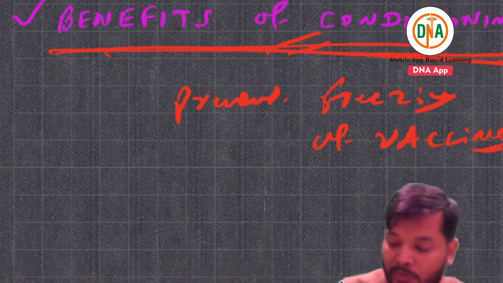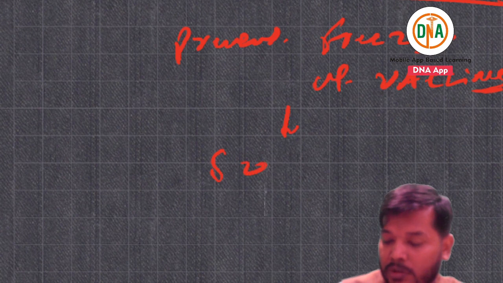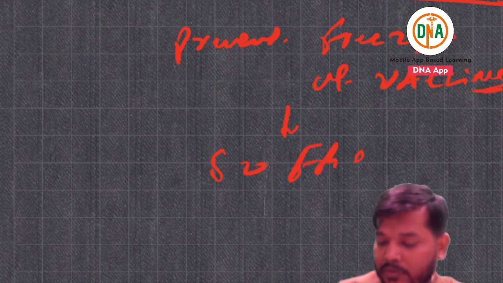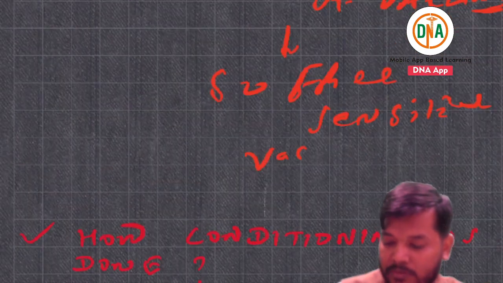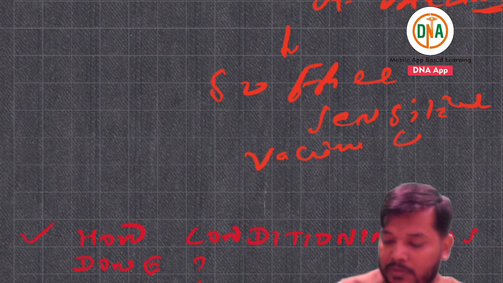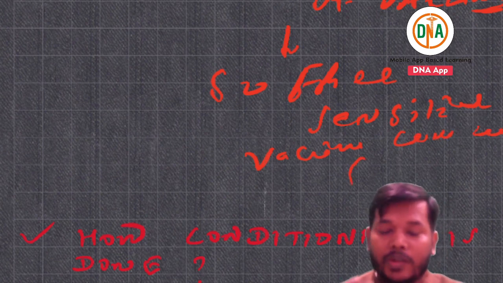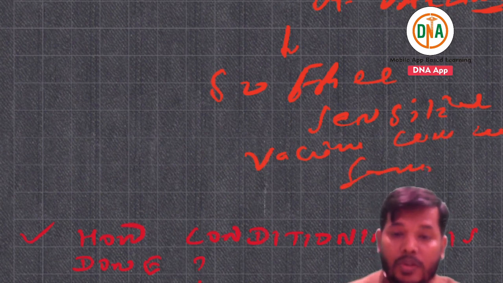So freeze sensitive vaccine can be saved, and that potency can be maintained. If the vaccine is not going to freeze, the freeze sensitive vaccine can be kept safe.